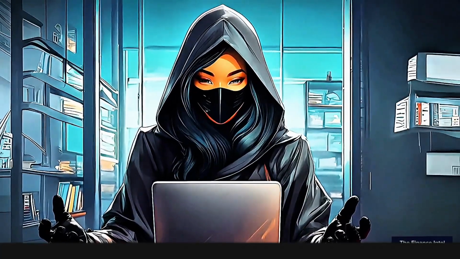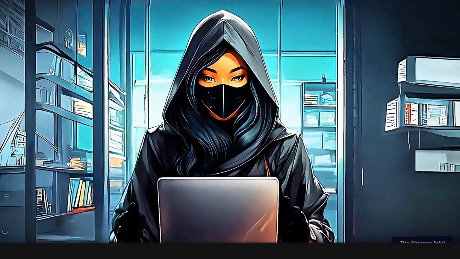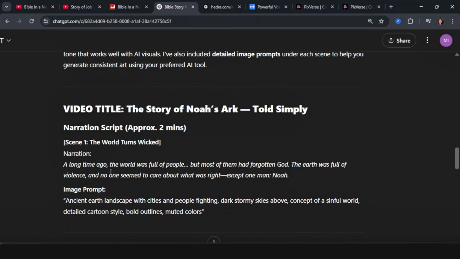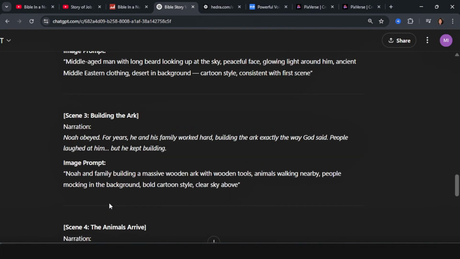Remember, we are recreating and not doing an exact photocopy. So we are going to be adding our own spin to it. So now everything is set. All of the scenes that we need are completely set.